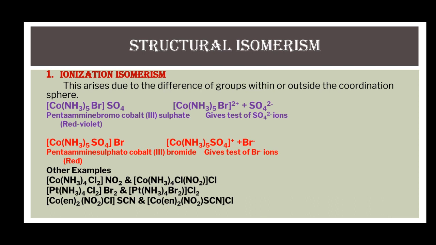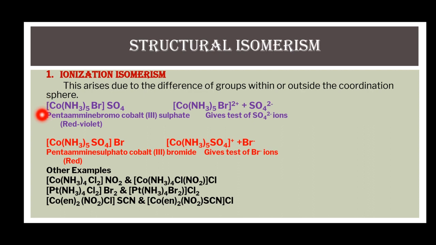The first structural isomerism is ionization isomerism. This type of isomerism arises due to the difference of groups or ligands within or outside the coordination sphere, or square bracket, in the coordination compound or complex. Here, these two reactions are given of a pair of isomers of cobalt complexes.